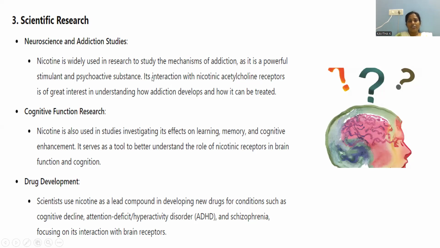Nicotine is widely used in research to study the mechanism of addiction, why people get addicted and why that kind of addiction tendency is there. Its interaction with the nicotinic acetylcholine receptors is of great interest to understand how addiction develops and how it can be treated, how it binds to the receptor, and how we can de-addict it.